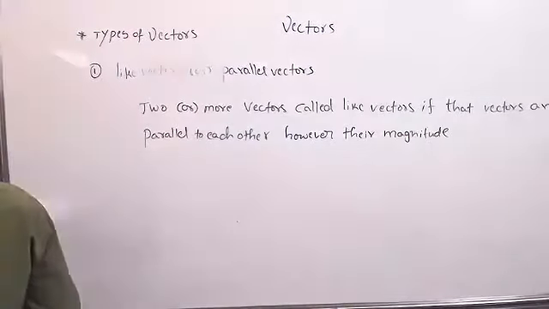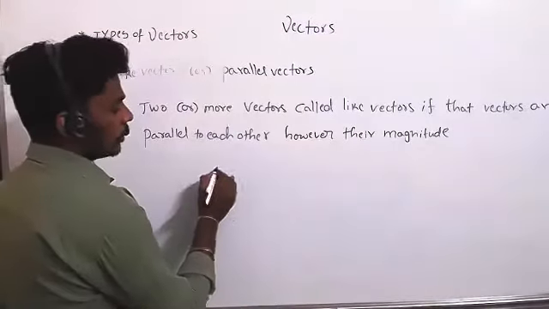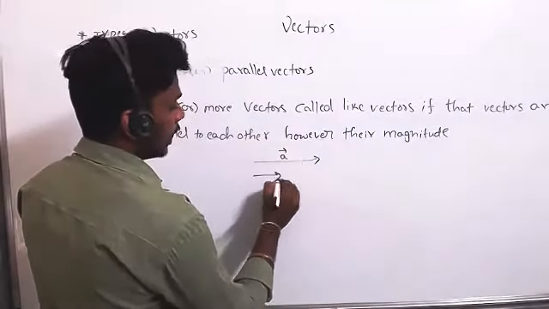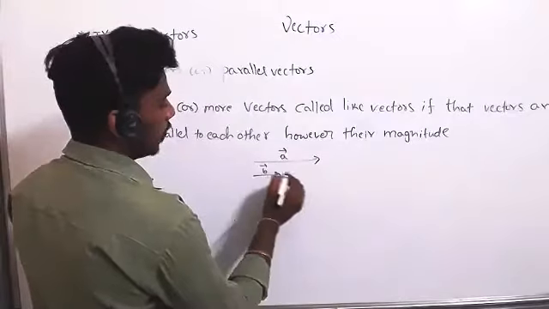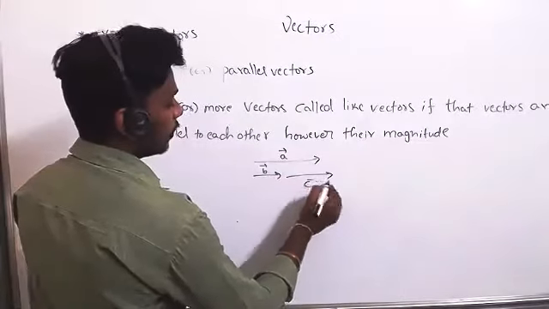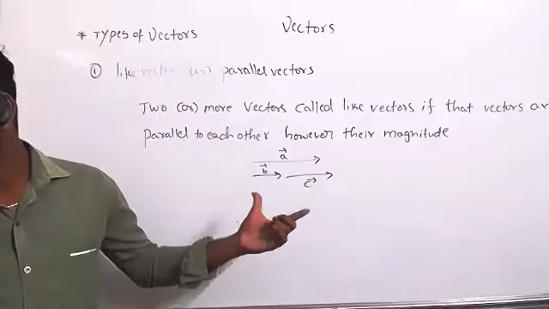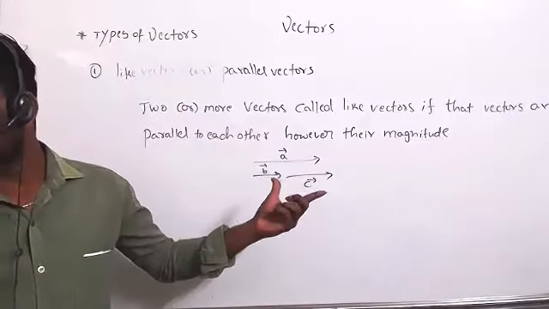Suppose one vector is a bar, the second vector is b bar, the third vector is c bar. These vectors are called like vectors or parallel vectors.